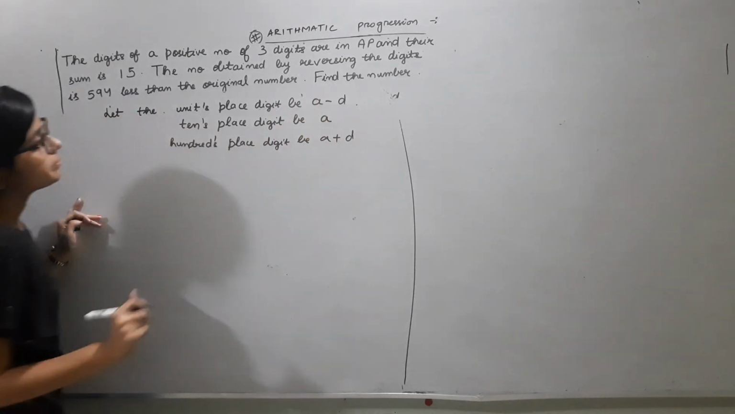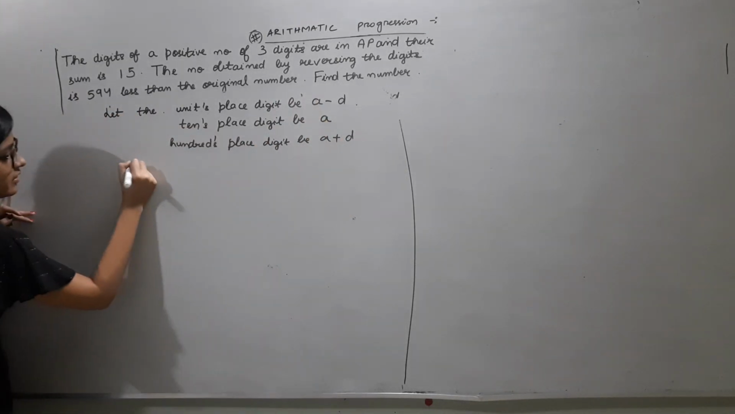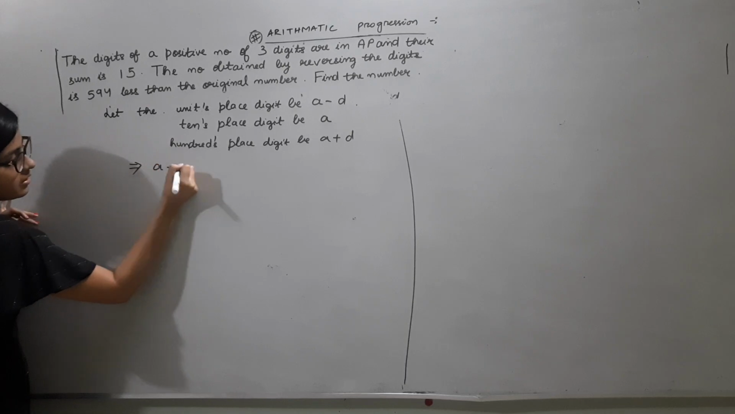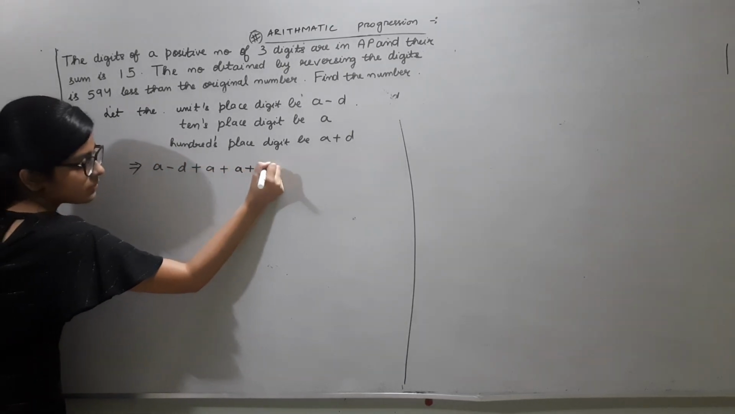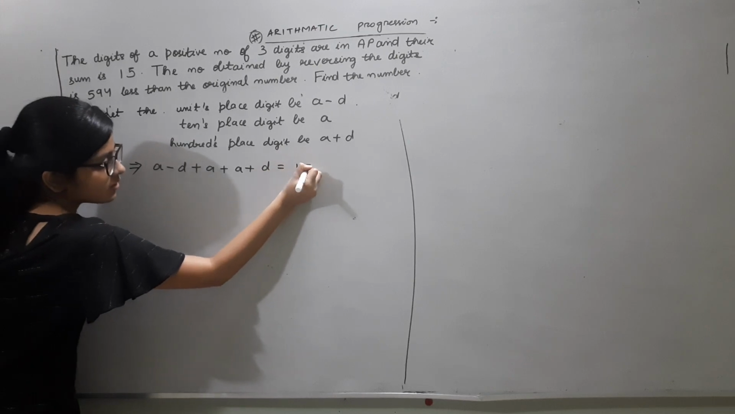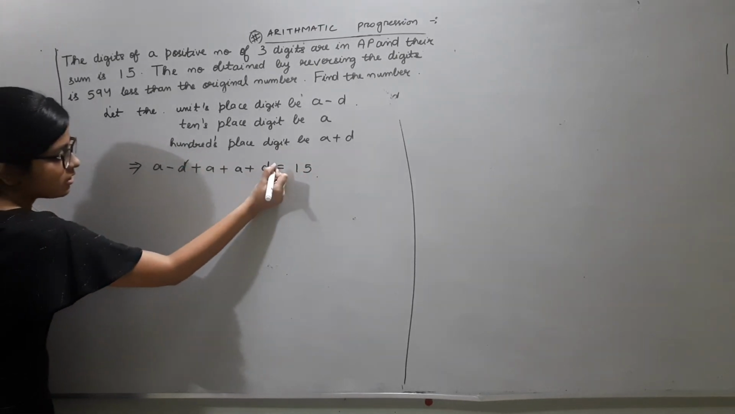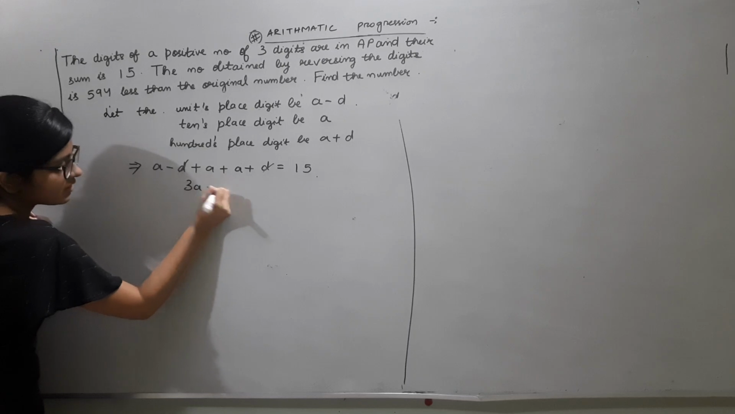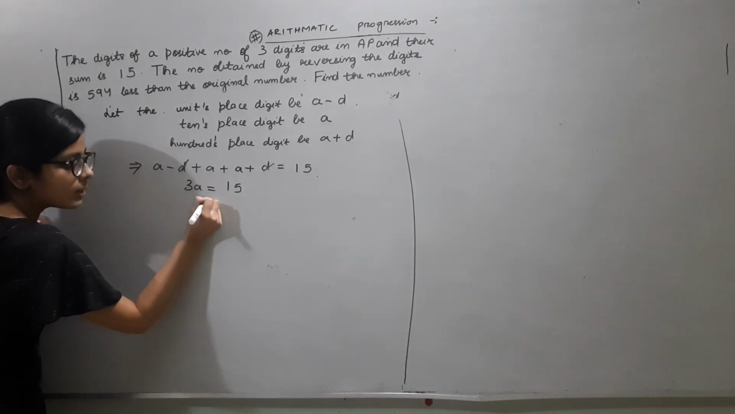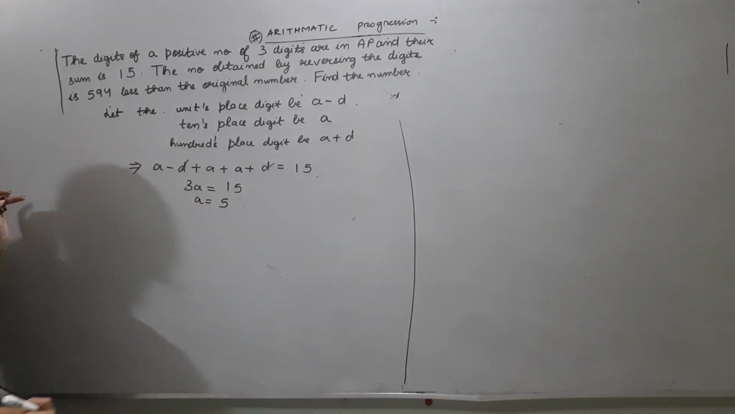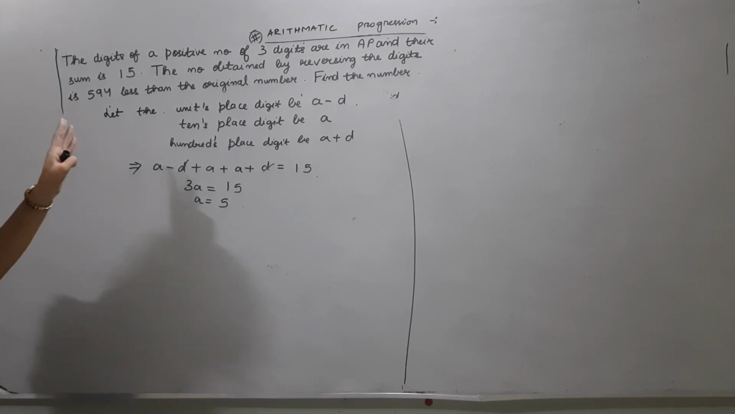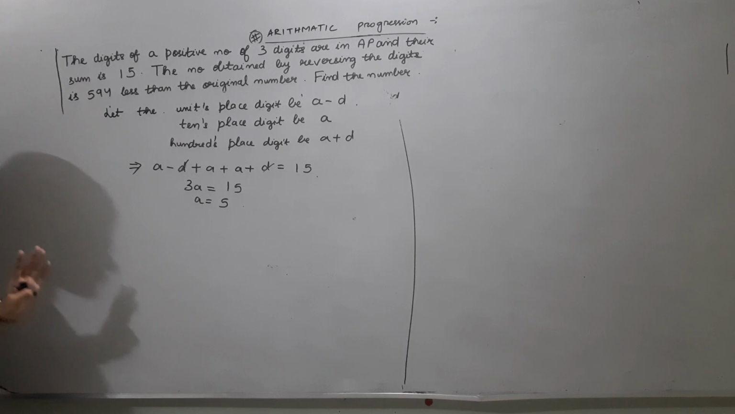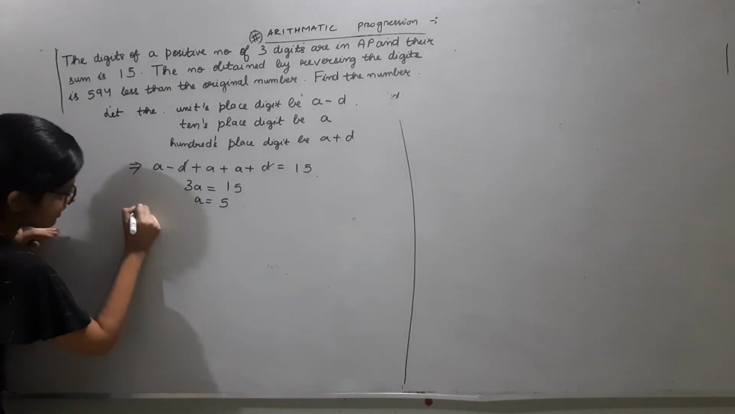As the digits are in AP and their sum is 15, it means A minus D plus A plus A plus D equal to 15. 3A equal to 15 and hence we get A equal to 5. Next it is said that the number obtained by reversing the digits is 594 less than the original number. So first of all, let us write the original number.